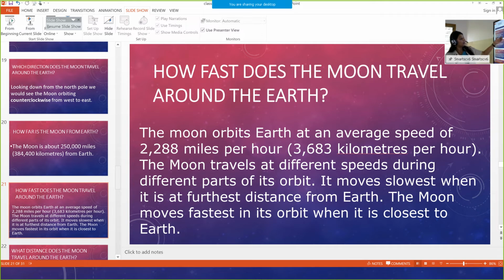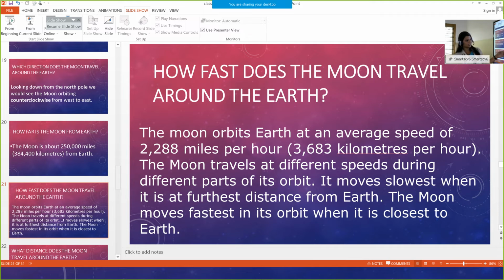Once more we will check. The moon orbits Earth at an average speed of 2,288 miles per hour. Otherwise, in kilometers, it is 3,683 kilometers per hour.